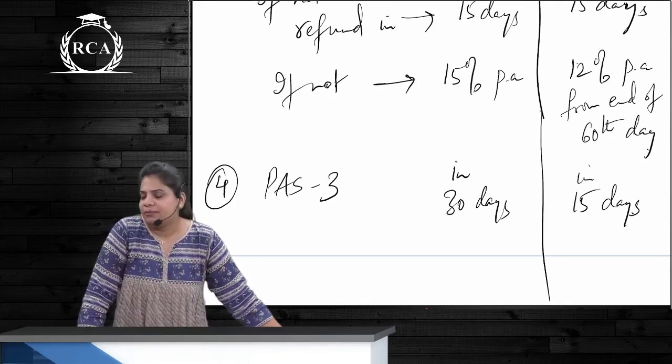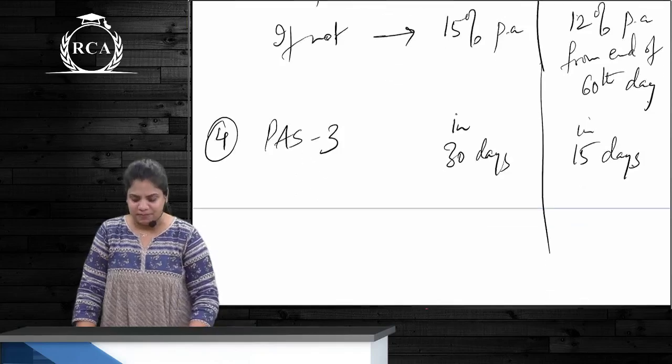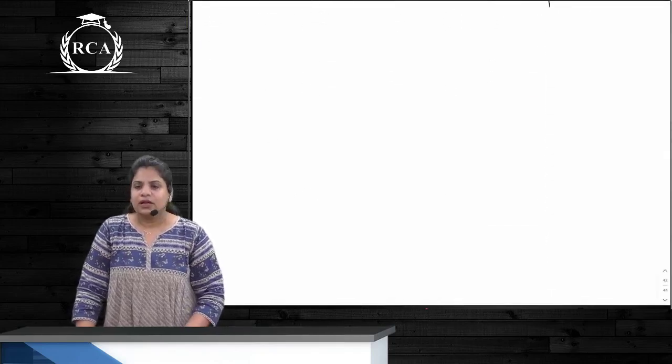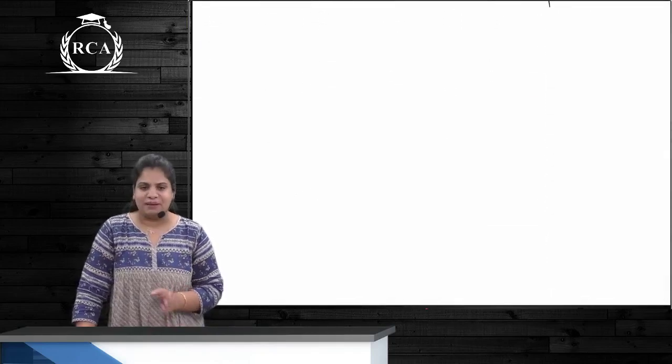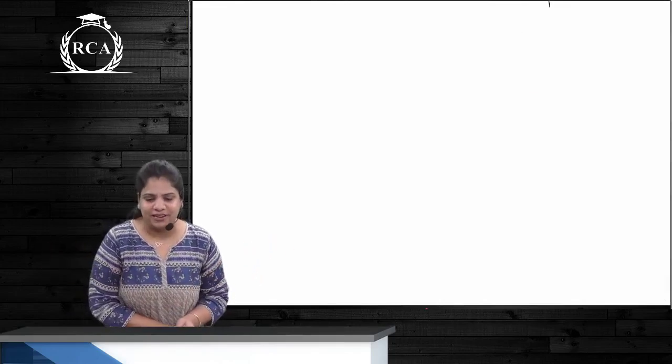Okay, tell me all the section numbers for this chapter. Firstly, the number of the chapter is what? It is 3, chapter 3 of the Companies Act, correct? What's the name of the chapter? Prospectus and allotment of securities. Have we written all the section numbers at one place? No? So write it right now. Okay, tell me first and then you write it, okay?